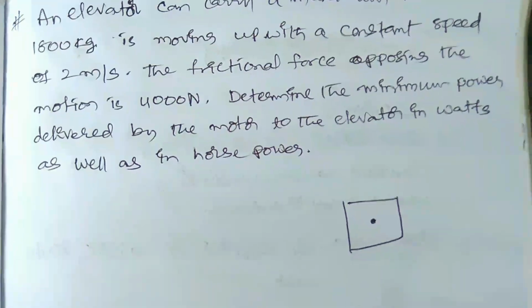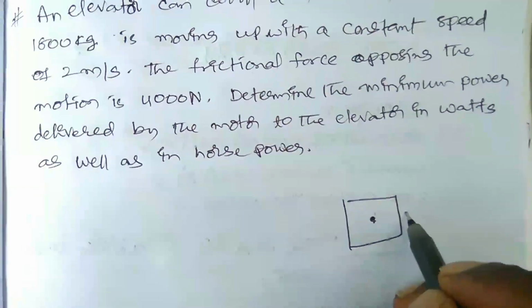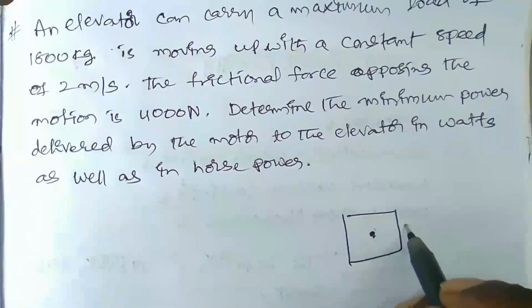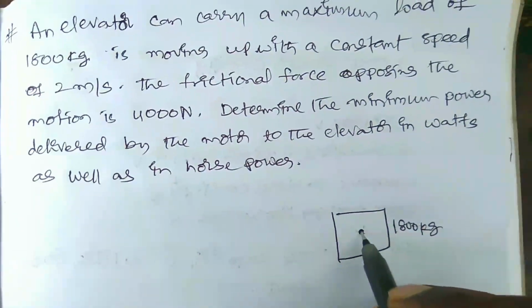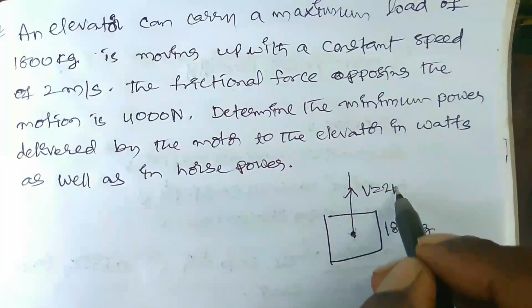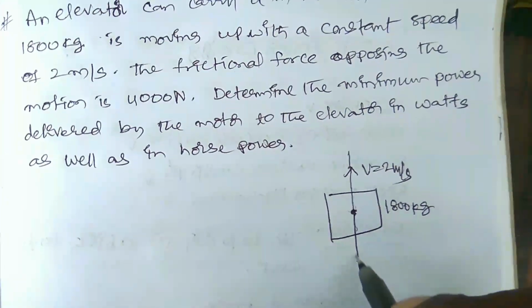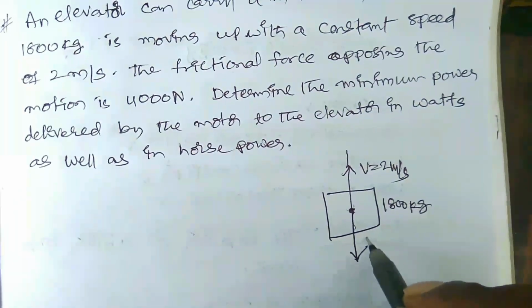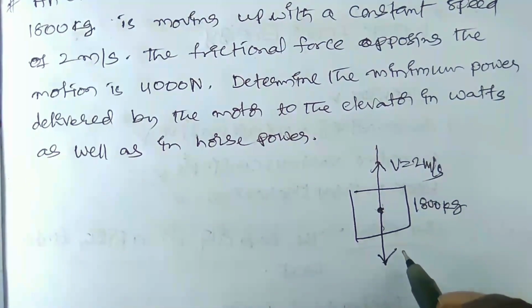Let us see. Here is an elevator having a maximum load of 1800 kg, moving upwards with a velocity of 2 meters per second. The opposing force acts downwards, because it opposes the speed of the lift.